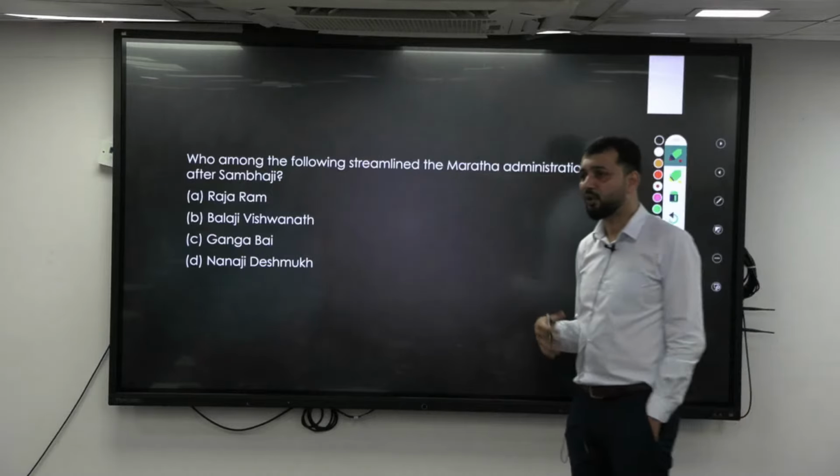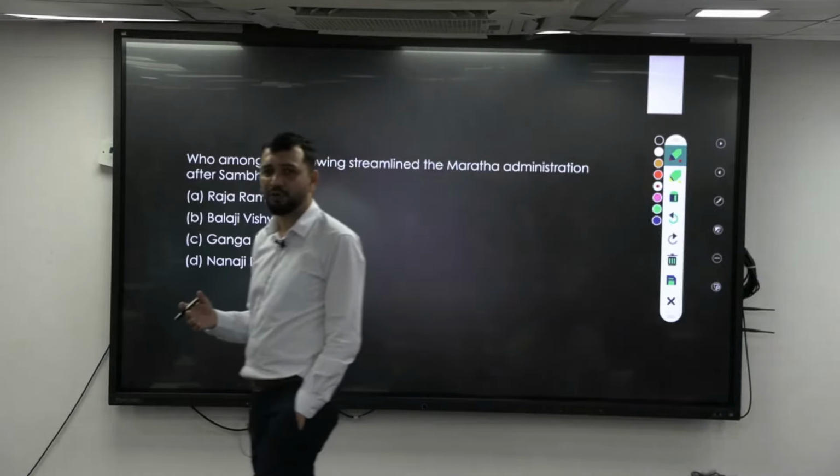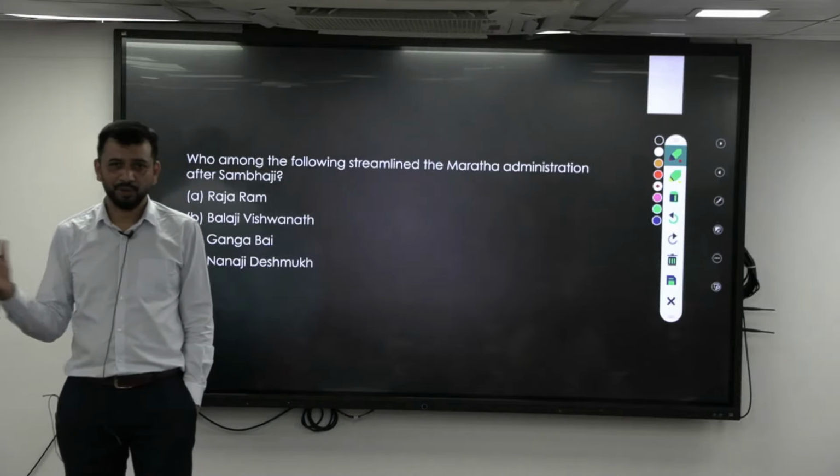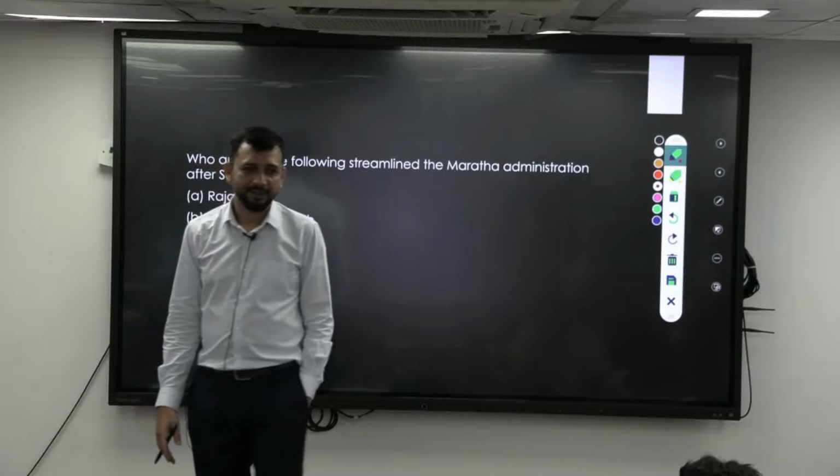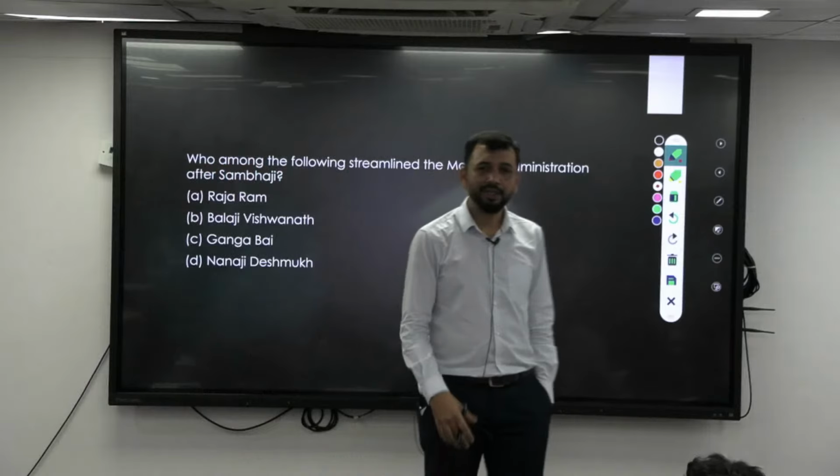Taxes. What is the tax? What is Chauth? One-fourth. One-fourth of what? The revenue that you are collecting. Why should you give that one-fourth tax? To protect them. It is a protection tax.